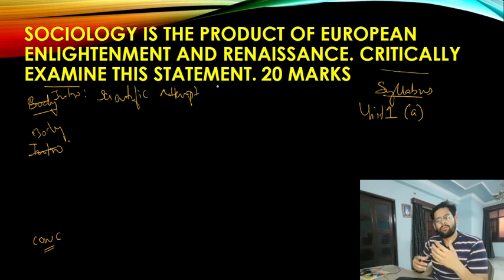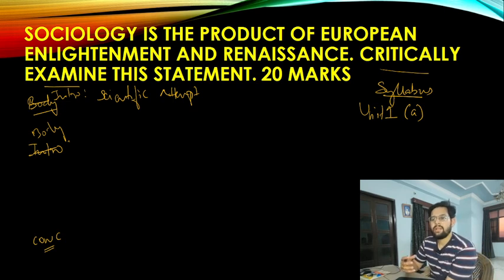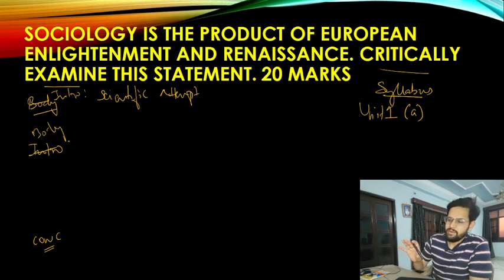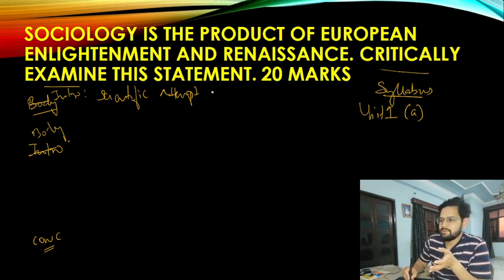You can go for a broader definition, and in the PDF that I will be providing, you will write how sociology is a scientific study of society, social relationships, human behavior, institutions, and all the other aspects. But for now, we will stick to the part that it's a scientific attempt to study society.